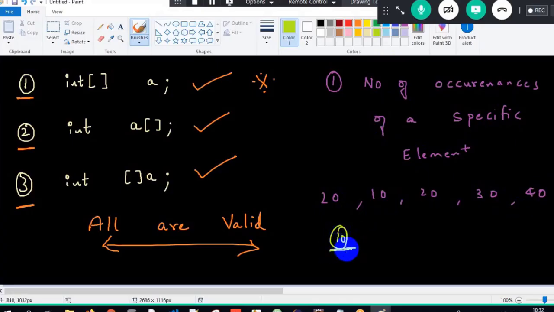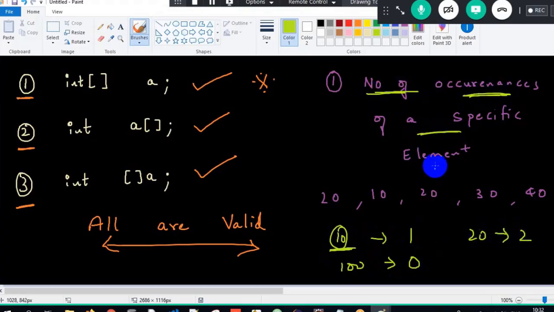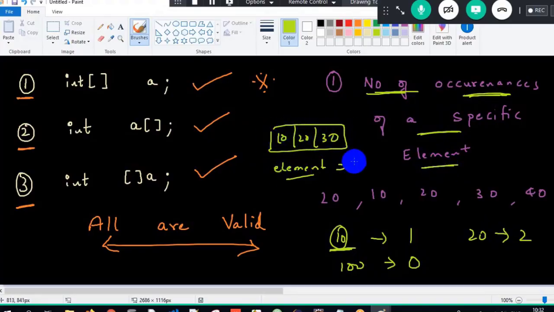I want to check how many times 10 has occurred. So 10 has occurred only one time. If I tell 100, only 0. If I tell 20, it will be 2 times. So you have to check the number of occurrences of a specific element. So you'll have an array storing 10, 20, 30. Now we'll take the element to be searched. The element is 10. I want to check how many times the element 10 has occurred? Only once. Done. I'm done with the program.